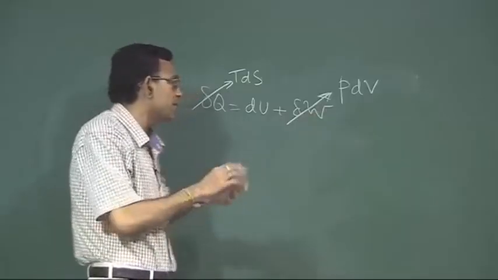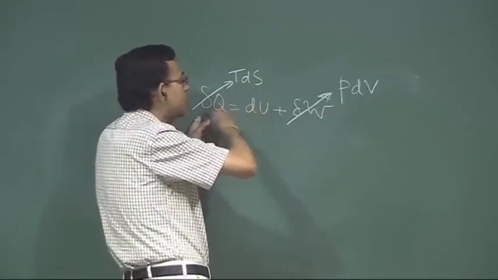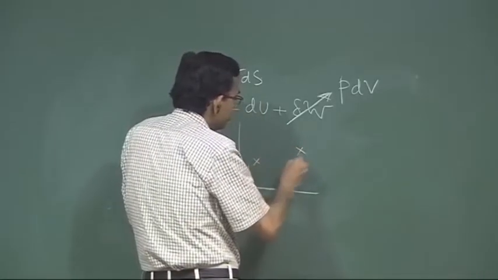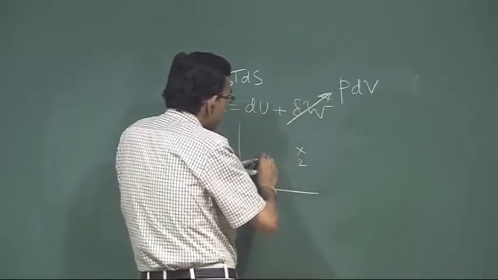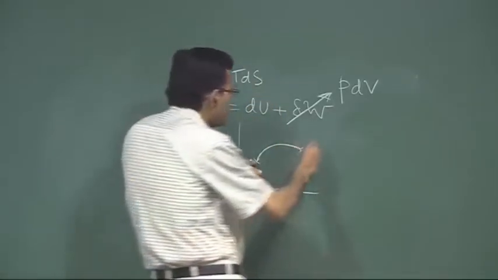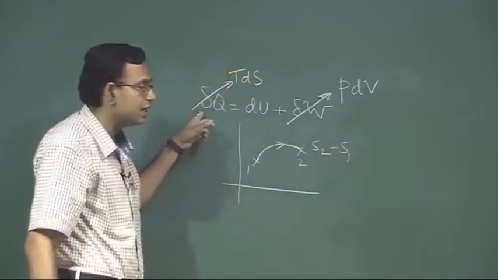It is true for any process in the sense that if you use this to calculate the change in entropy between two states 1 and 2, you just construct a hypothetical reversible process and calculate S2 minus S1 using this formula by integrating this.